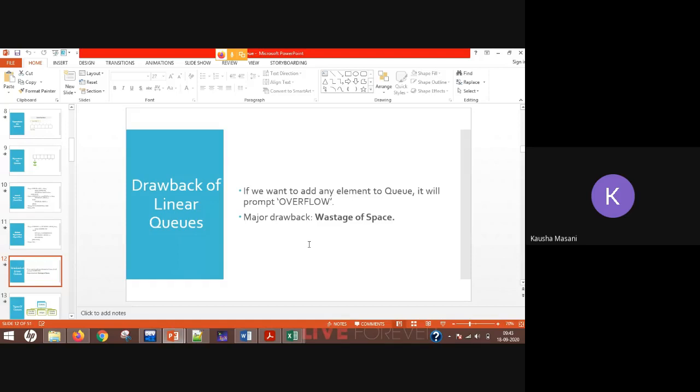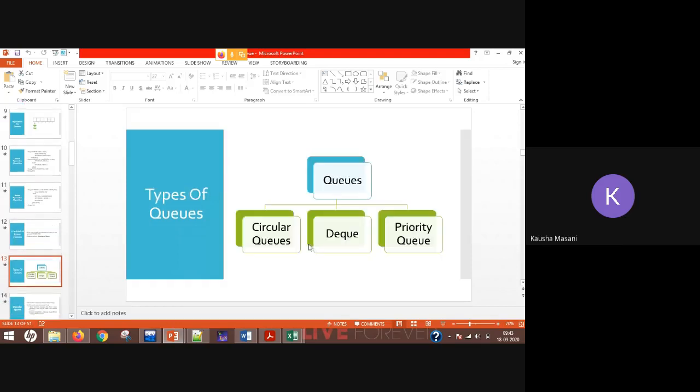And that's why some variants of queues were introduced. Out of which one was circular queue, another is D queue, and third is your priority queue. Priority queue we are going to see today. Circular queue and D queue we have seen in our past week's lecture. So quickly, revision for your circular queues.